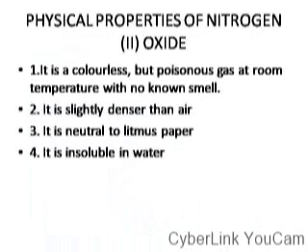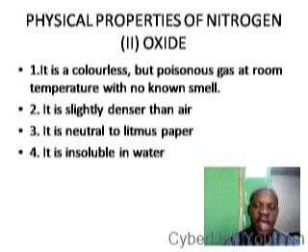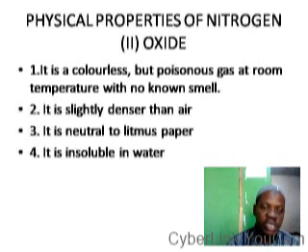Now, what are the physical properties of this gas? It is colorless, but it is poisonous. That is why it is not safe to prepare it in the laboratory except where there is a fume cupboard. You know that a fume cupboard is the safety cupboard used to prepare poisonous gases in the laboratory. So where there is no fume cupboard, it is not safe to prepare this gas in the laboratory.